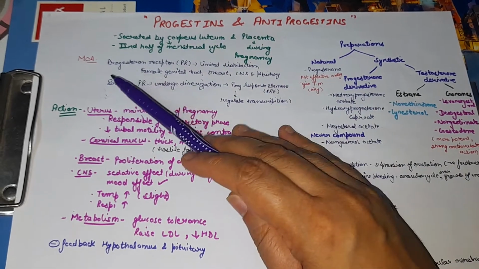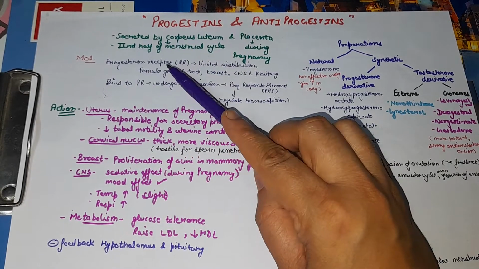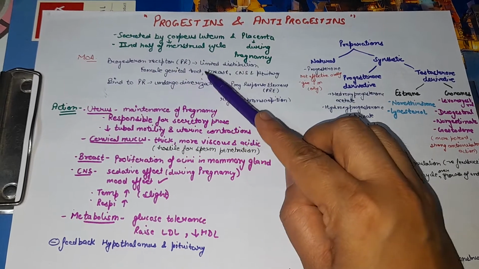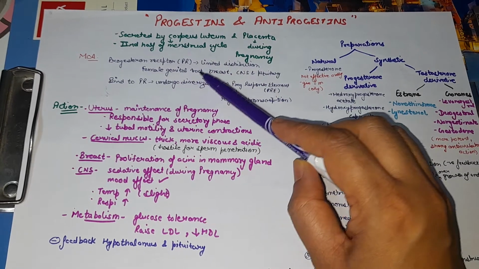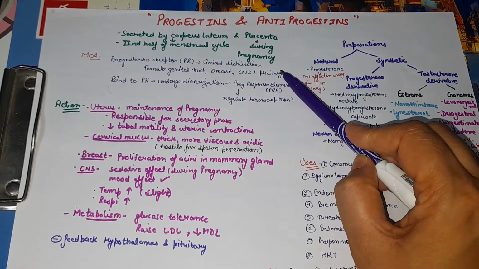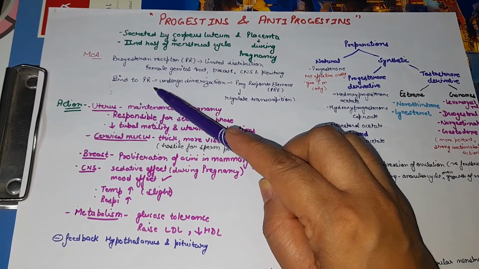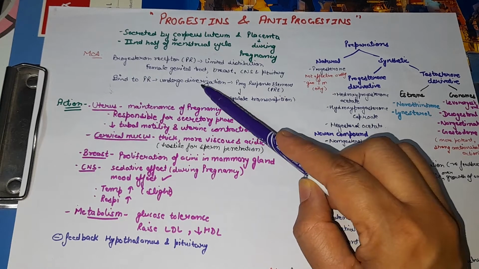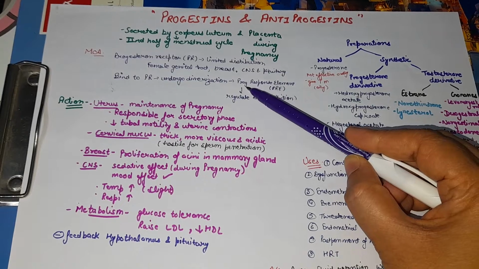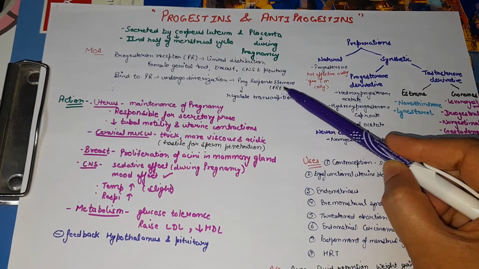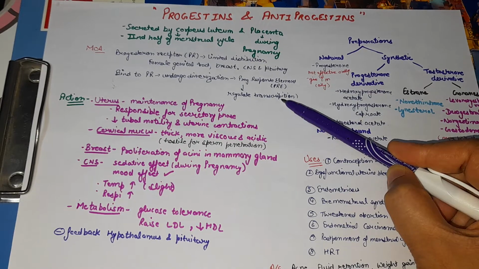So what is the mechanism of action of progestin? Progestin binds to its progesterone receptor. The progesterone receptor has limited distribution in the body. They are mainly present in the female genital tract, breast, CNS and pituitary gland. Progesterone will bind to the progesterone receptor, which will undergo dimerization, and there will be binding of it to the progesterone response element. This PRE will regulate the transcription and in turn regulate the protein synthesis.